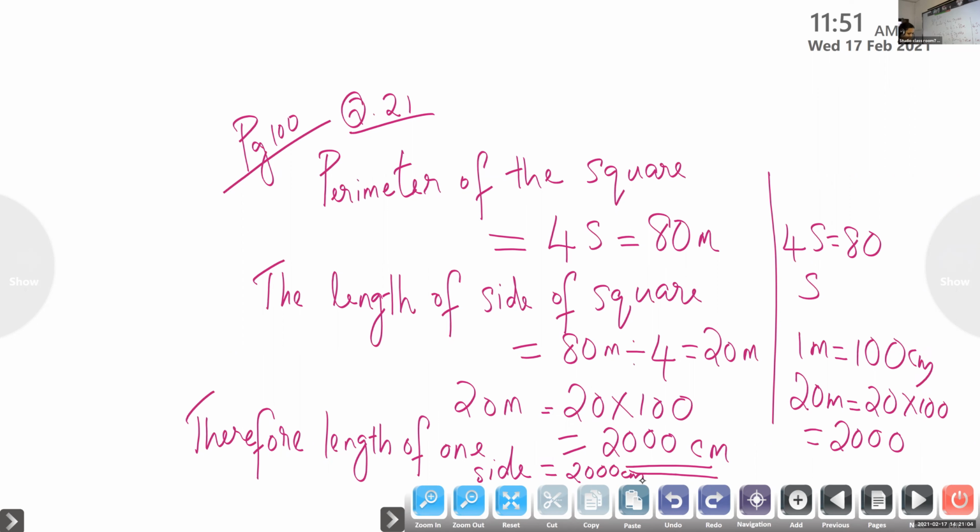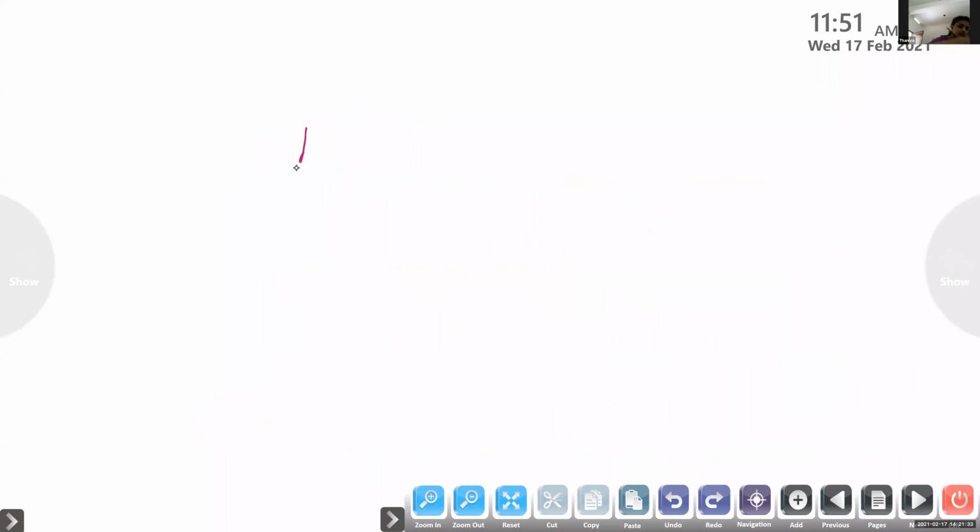So children, can you do the next one? It's 72 meter. Don't say the answer. All of you have to do it alone. Perimeter is equal to, instead of 80, there we have 72. Find out the length of one side, convert it, all the children have to do alone. Question number B.